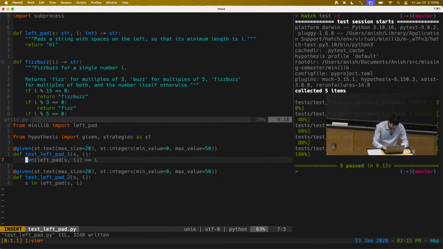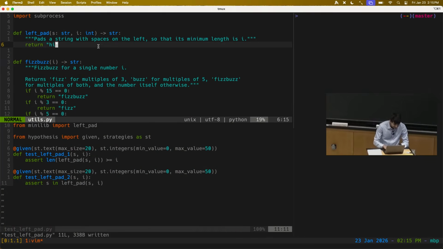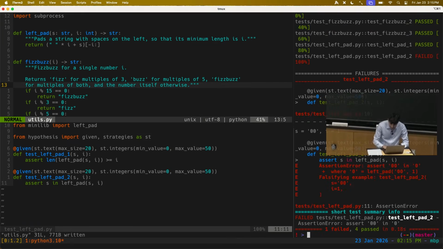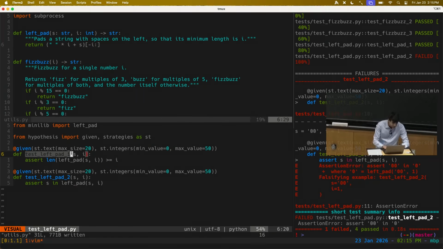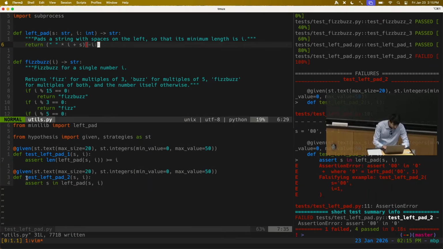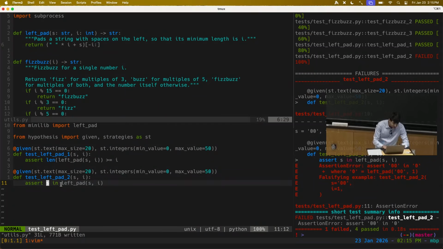Oh, wait. I am missing asserts. That is what is going on. So it was just evaluating that expression, and it was either true or false, and then it was continuing on to the next line. OK, I think this actually did fail some of the tests. So let's restore that. And now we see that this implementation I had before will pass this first property, like this will always hold for this broken code, but the second property, that the string is contained in the left padded version, actually doesn't hold.